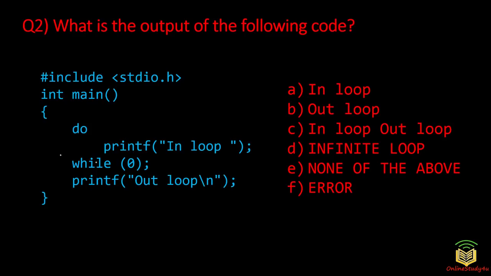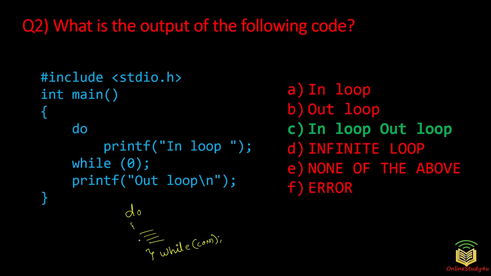Now this depends upon the syntax of the do while loop and what is happening here. If you know the syntax of do while loop, you can execute it. I was talking about this in the previous question itself. So now what is the syntax of the do while loop here? Okay, for do while loop, what do we have? A do while loop looks like this. We have do here, and then we'll have brackets, and then we will have some statements, and after closing this we will have the while condition here. Inside this we will have a condition.